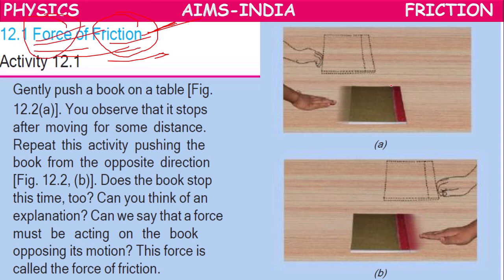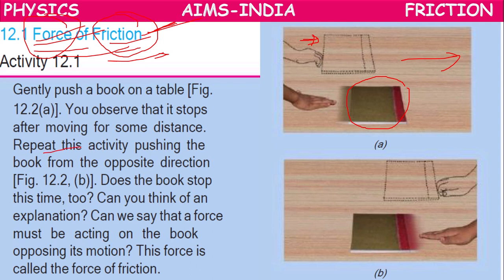Suppose we have a book on a table. In the beginning, it was at this position. If you gently push it forward towards the right side, it will move for some distance, then it will stop.